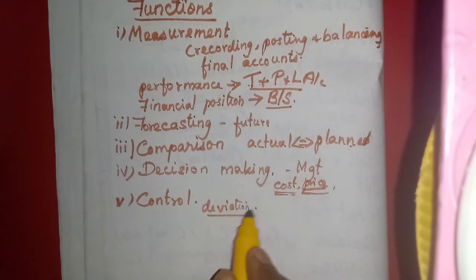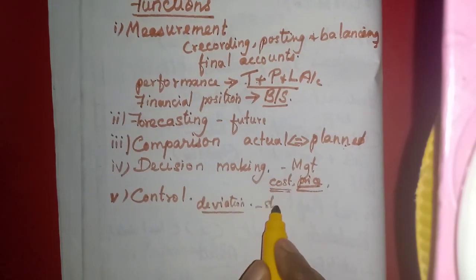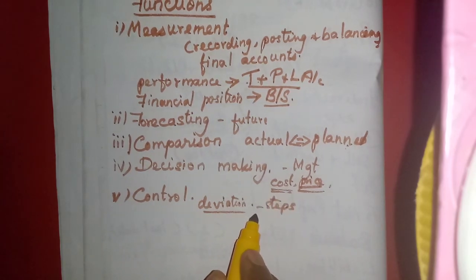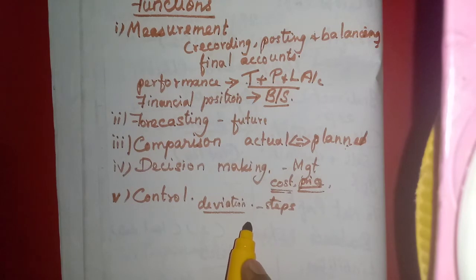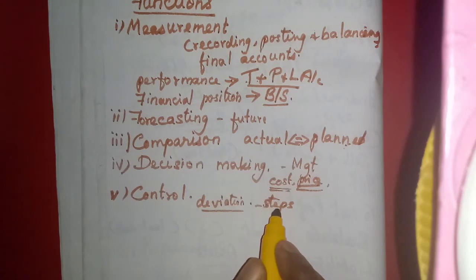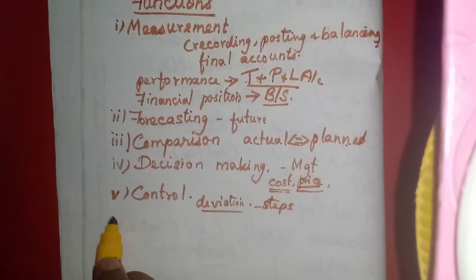They have to find out the reason, isn't it? And they have to take immediate steps to overcome those deviations. Whether their business policies and programs are followed, or whether the deviations have occurred because of violating those policies and programs. So they have to control the deviations.